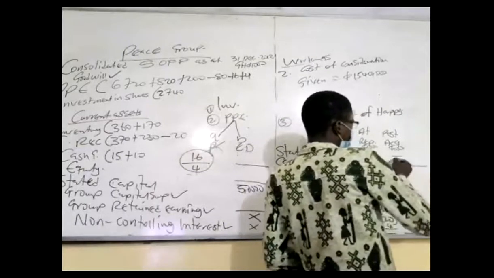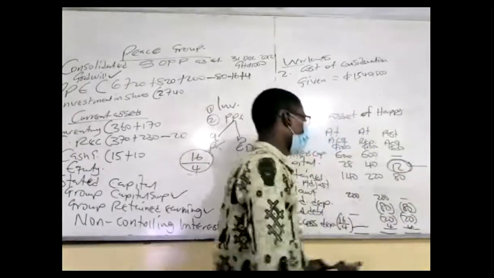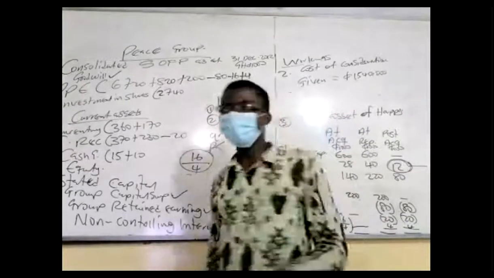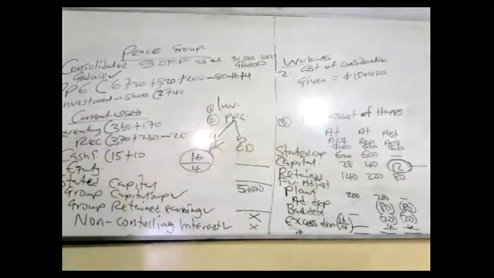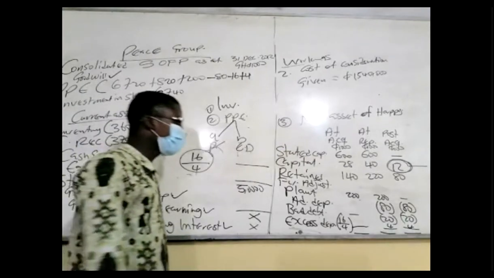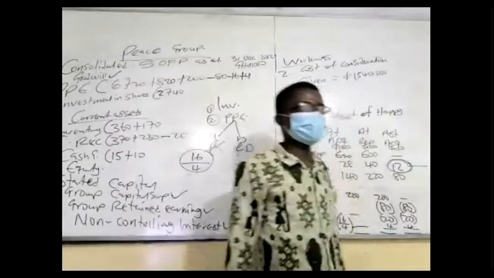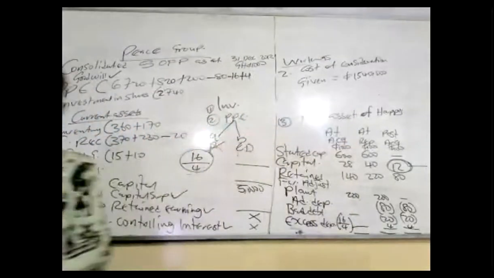Maybe add from the 80. I'll explain why we are not taking the 12. The reason is this. I'll not take the 12 because I've calculated the capital surplus on its own on the face. So the capital surplus, I have disclosed it on the face of the consolidation. I don't need to add it again to the retained earnings calculation for the post-acquisition changes in the net asset.